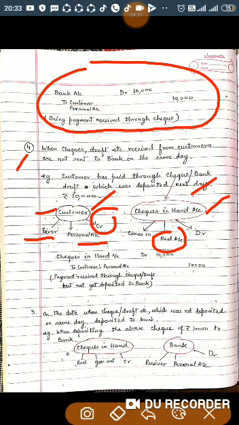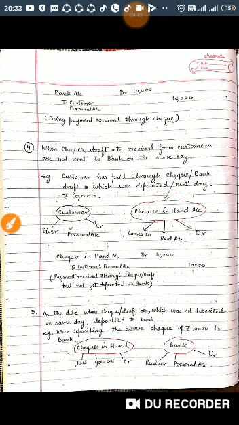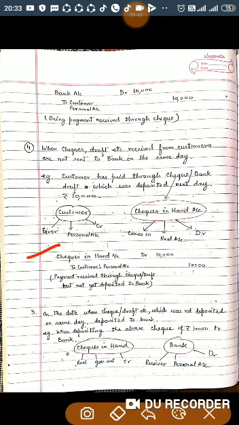It is a real account, it is coming into the business, so it should be debited. So the journal entry will be checks in hand account debited to customer's personal account. Narration: payment received through check or draft but not yet deposited to bank.